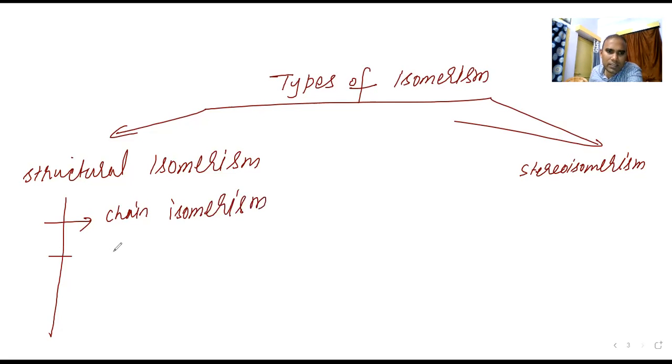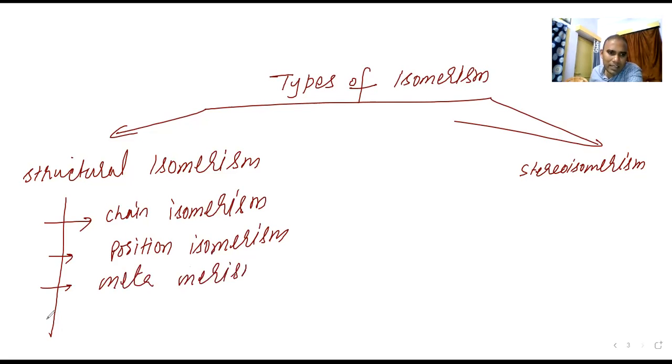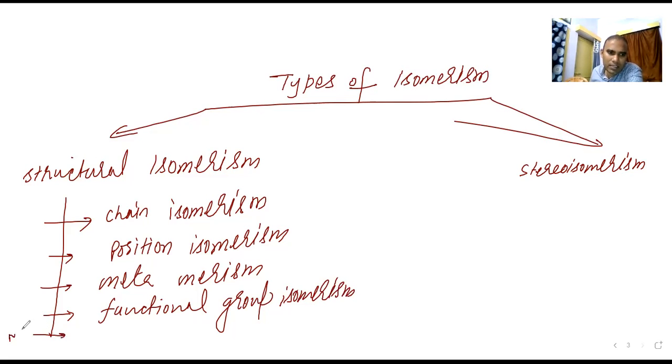Second one is position isomerism. Third one is metamerism. And last one after metamerism is functional group isomerism. One more type is there, but it is there only in the NEET. This last one is the ring chain isomerism.